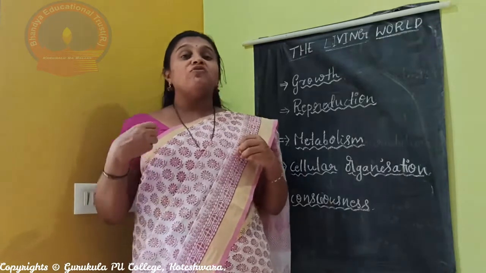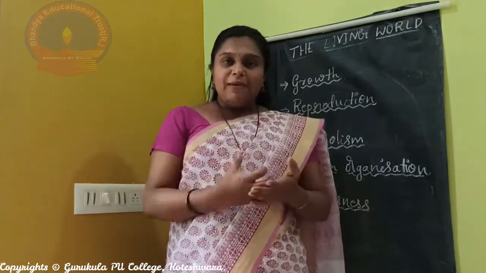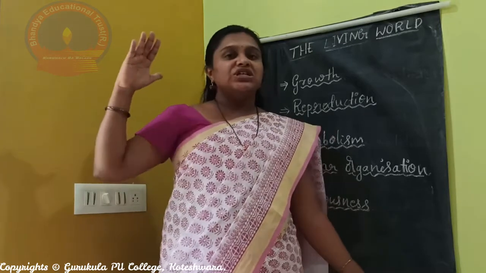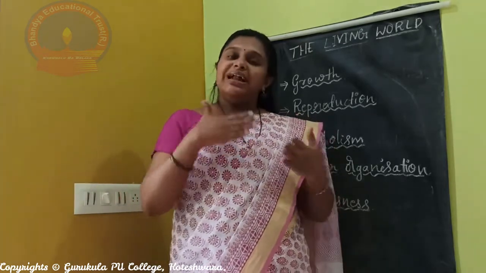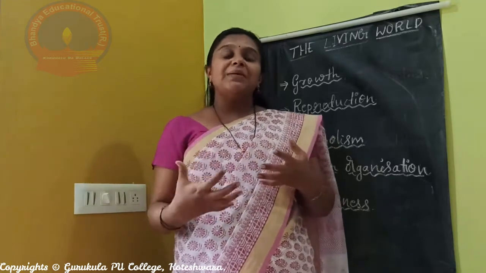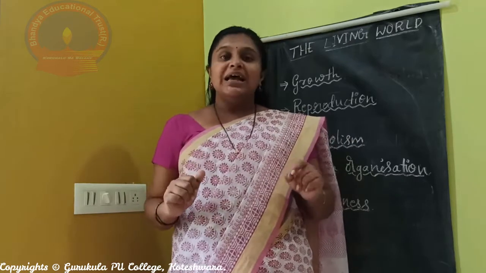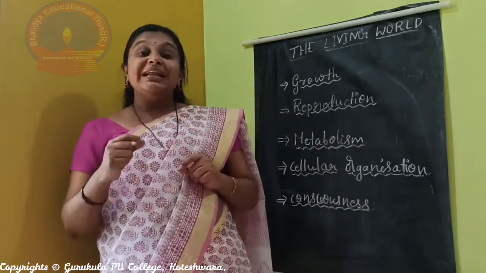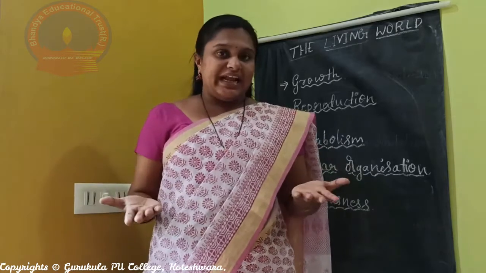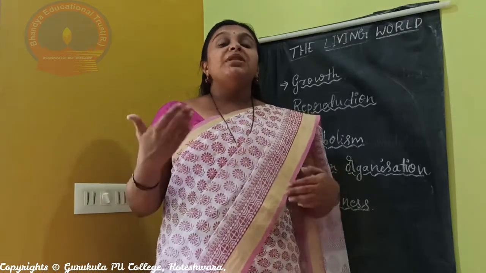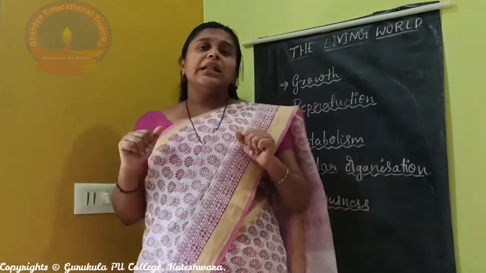Or in the case of animals, from an embryo or a baby, it grows into an adult, then reaches old age and finally dies. That means growth may be in different forms in different organisms. But especially there will be an increase in the number, whether the number itself indicates the growth or contributes to the growth.